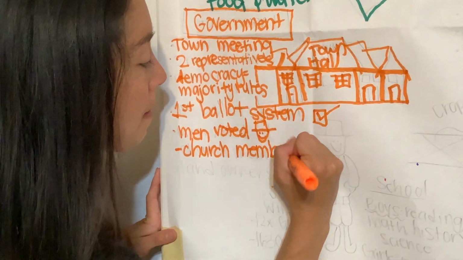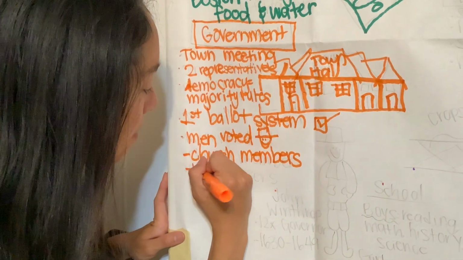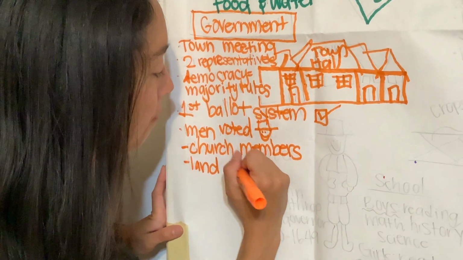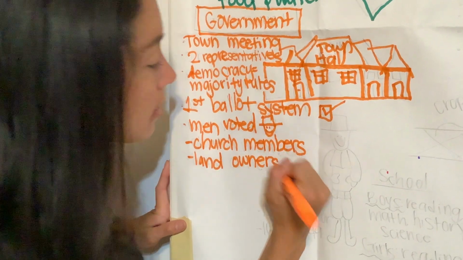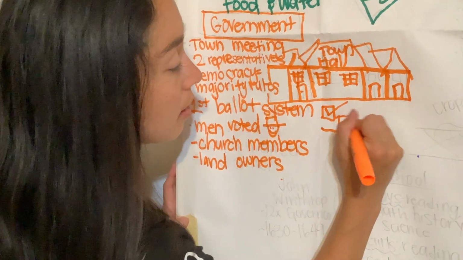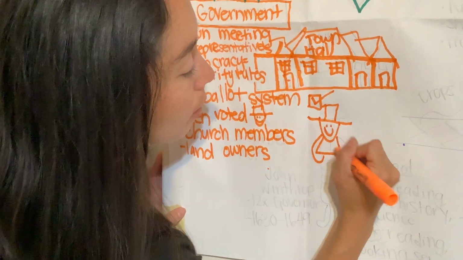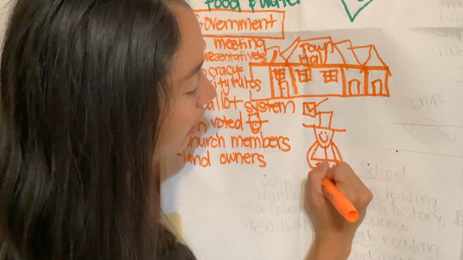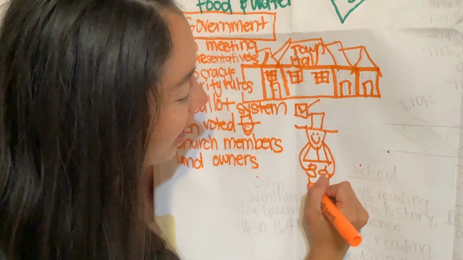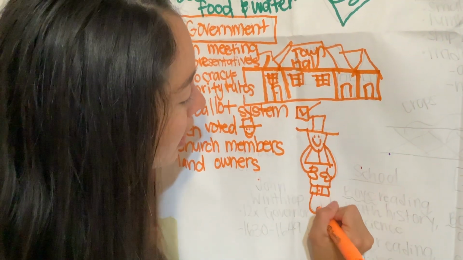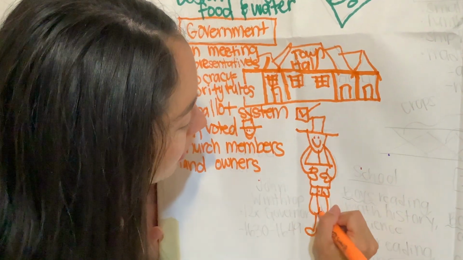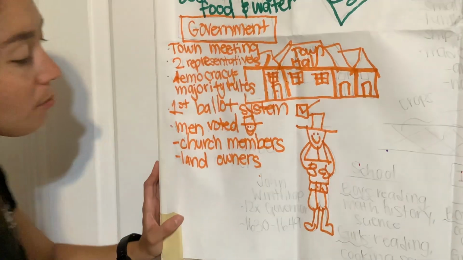They also had to be landowners. So if you wanted to vote in the Massachusetts Bay Colony, you had to be a male who was a church member and a landowner.